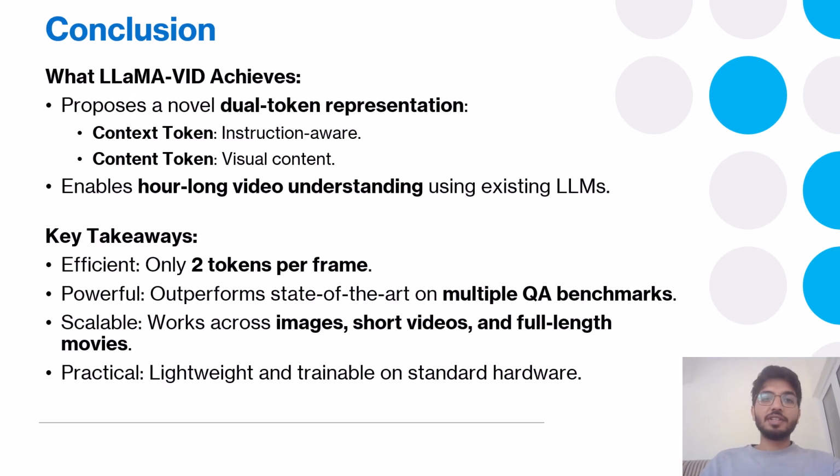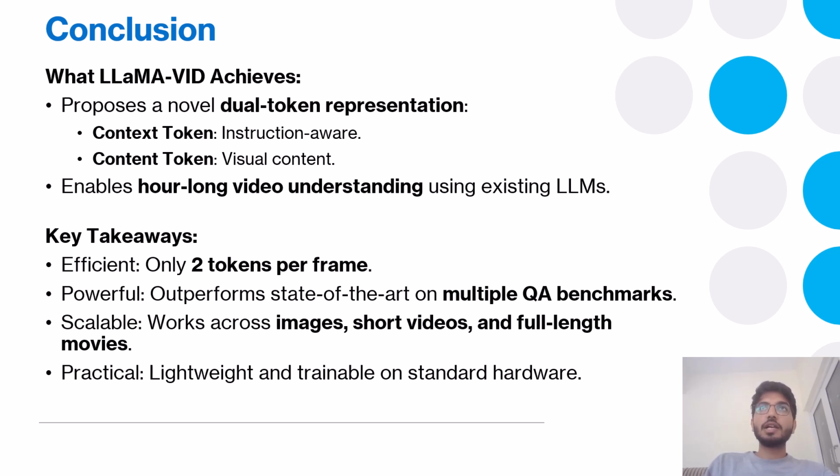Okay, last but not the least, in this slide we will conclude our discussion on this research paper, the LLaMA-VID paper. It is actually a very powerful method. It proposes a dual token representation where we represent each frame with only 2 tokens: one is the context token and the other is the content token, as we discussed in the previous slide also.